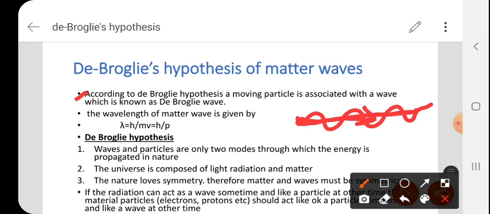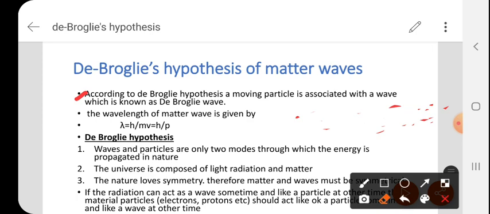He treats the motion of every body, not only a particle, as a wave. So that body is traveling in this manner. That is how he thinks. Next, the second point: the wavelength of matter wave is given by an equation, so he derived one equation.